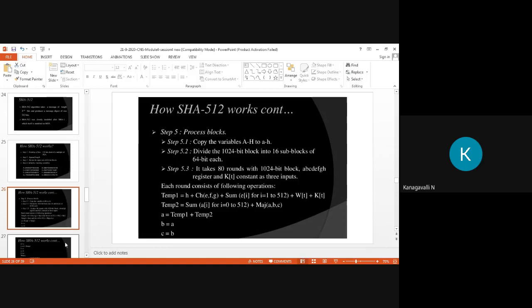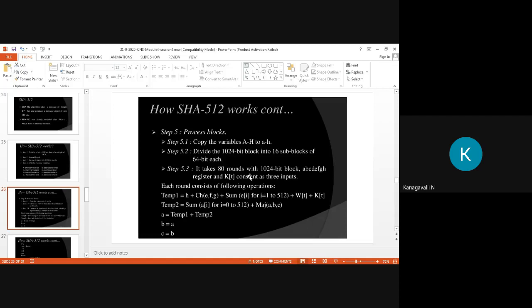So in SHA-1 also, the 512 bit block is divided into 16 subblocks of 32 bits, right? So use the words clearly, all the terms are increased twice, right? So in SHA-1, divide the 512 bit block into 16 subblocks of 32 bits each. In SHA-512, we take the 1024 bits into 16 subblocks.